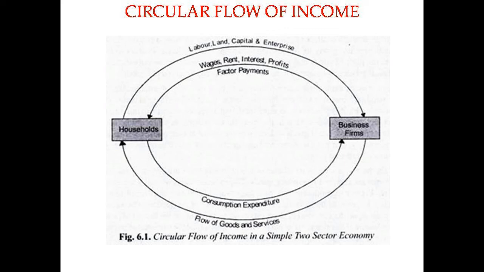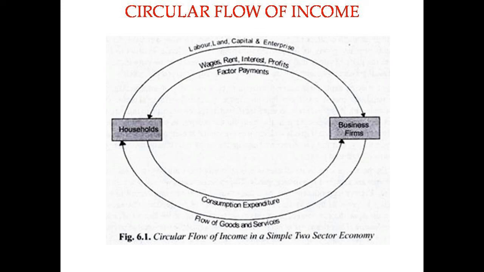Now, households are getting income. What do they do with this income? They will pay this money back to the firms when they buy goods and services. That is what we call consumption expenditure. People have to buy goods and services produced by the firms. So money which they received as factor payments, they pay back to the firms in the form of consumption expenditure. They buy various goods and services. For that they make the payment.